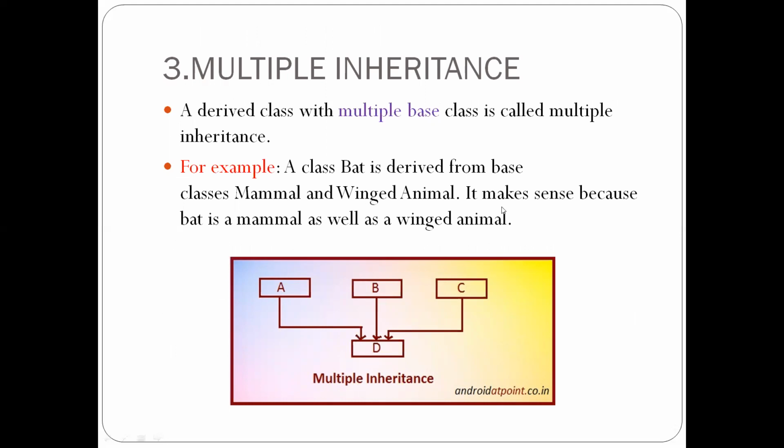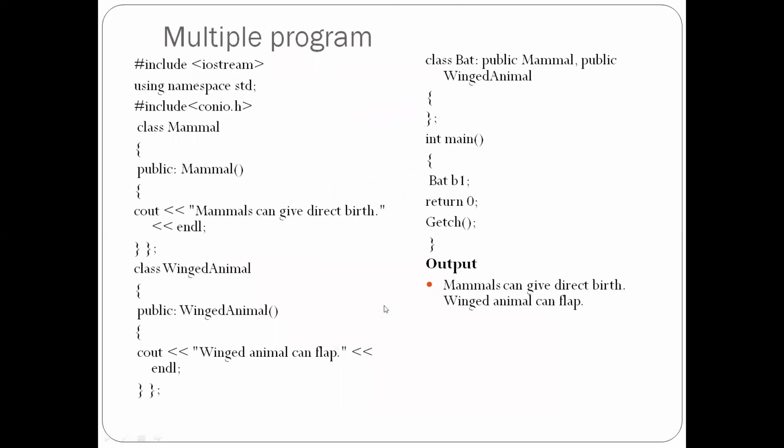That makes sense because a bat is a mammal as well as a winged animal. So let us take bat as D. A bat can be called a mammal and a bat can be called a winged animal, for example. So we'll see a program for multiple inheritance.